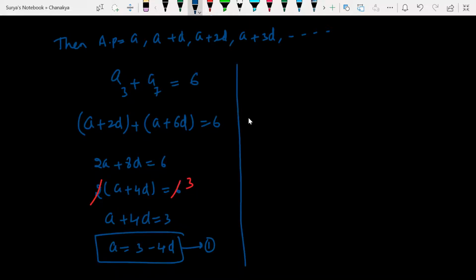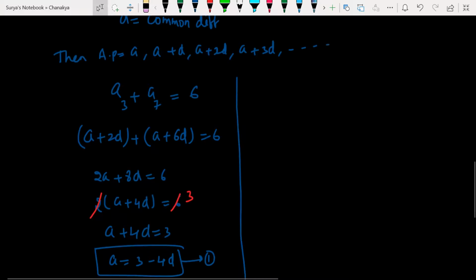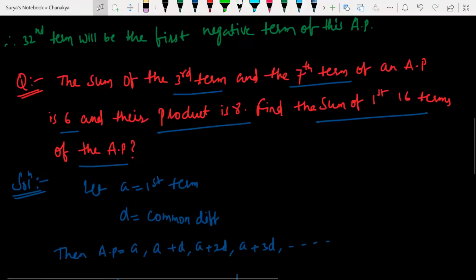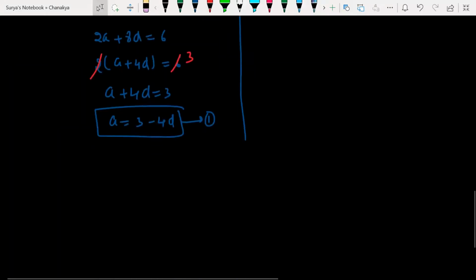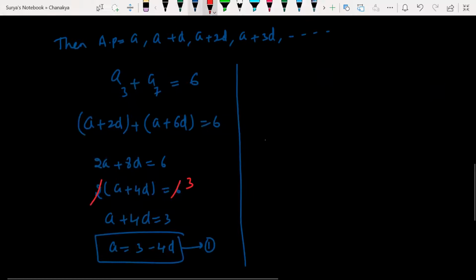Now, what has he given? Product. Product is what? 8. Whose product? The third term and seventh term product is 8, given. Let us say their product is what?